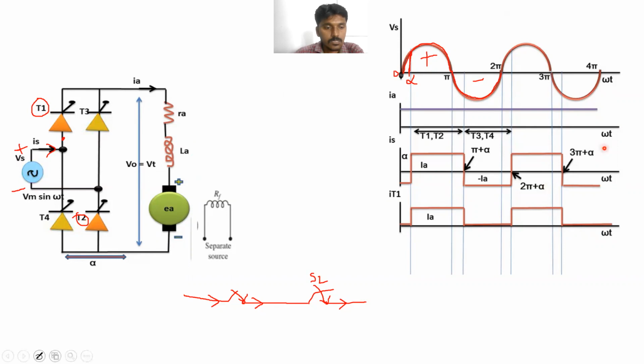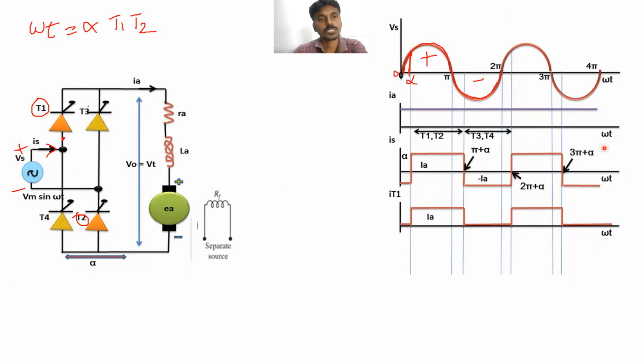Next, at firing angle alpha, at omega t equal to alpha, we have given the gate pulses for T1 and T2. Clear? So when T1 and T2 are triggered, the current starts to flow in this direction through the load circuit.